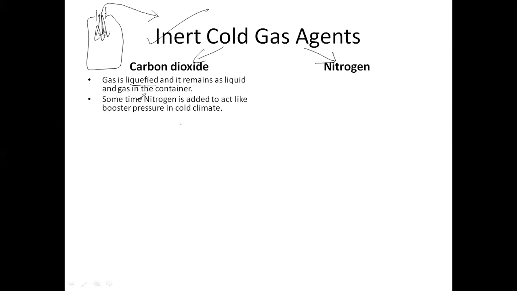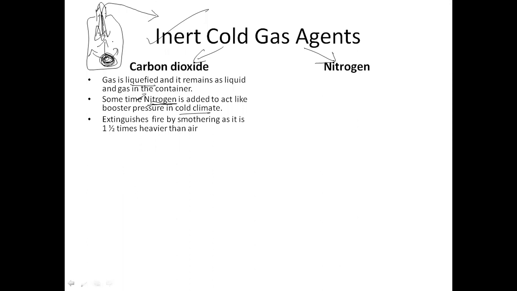But sometimes, if there is a cold climate, the pressure generated by carbon dioxide is not enough for it to come out. So we add a very trace amount of nitrogen gas also. This nitrogen gas is going to push the carbon dioxide outward.